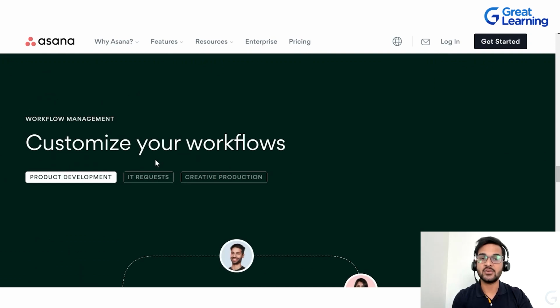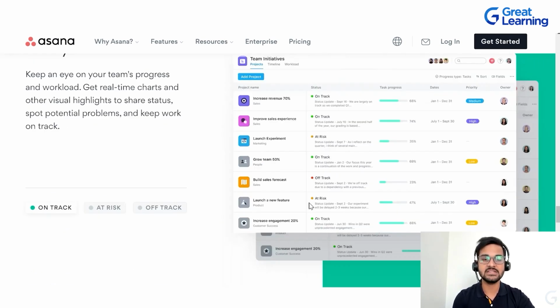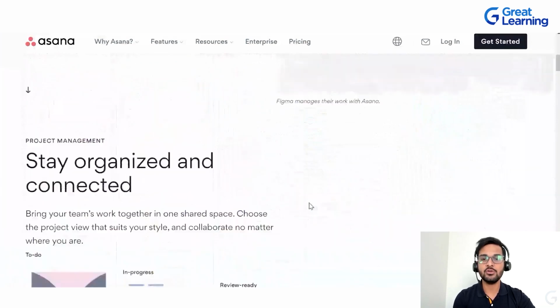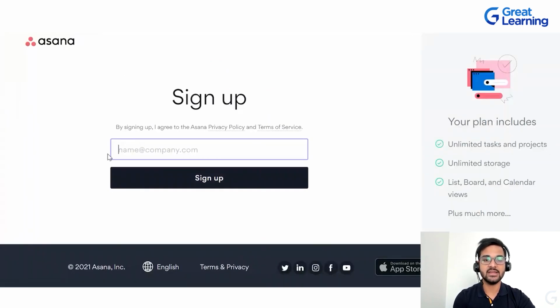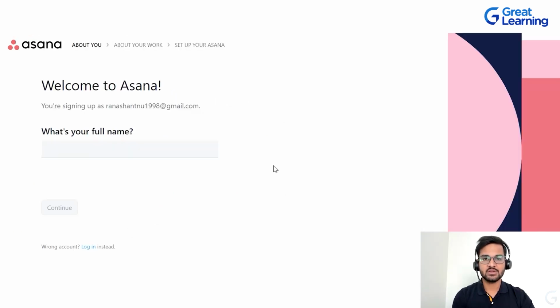So again, as I told you, one of the most important features of Asana project management tool is that you can configure it according to the needs of the teams and the stakeholders. So it's customizable. You can customize your workflows. All of these things are mentioned over here. So all you need to do is to sign up on this. You will just go to get started and you will click on it. Once you click on that, it will land up on this particular page. You need to enter your email ID here. Once you enter your email ID and verify it, you will come to this page basically.